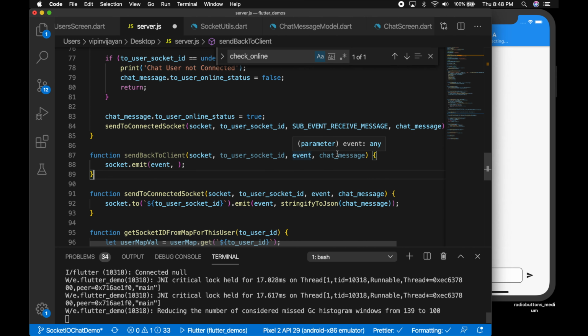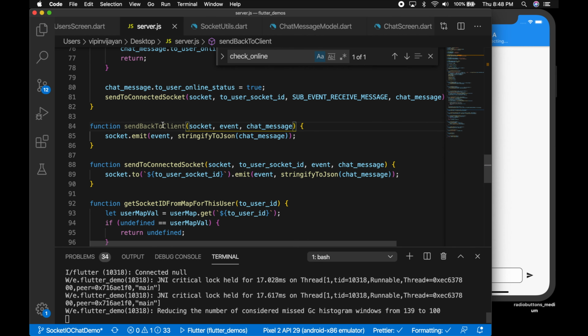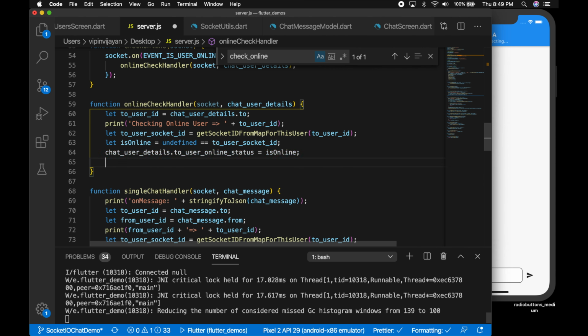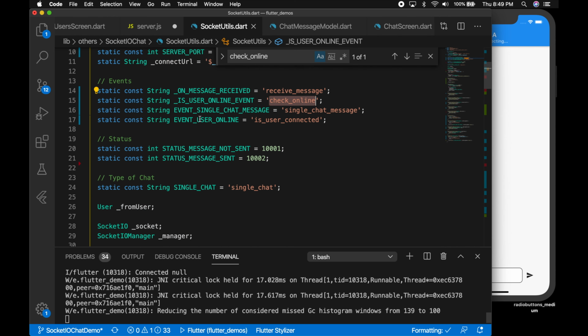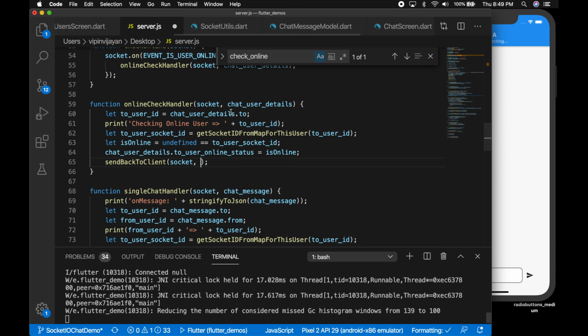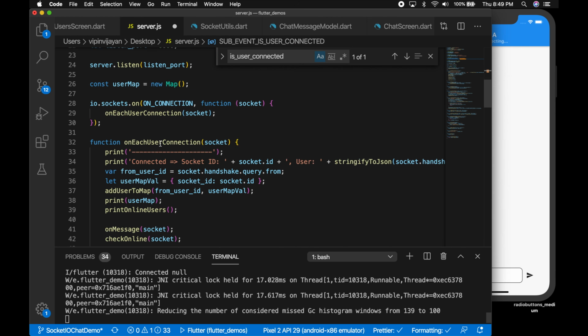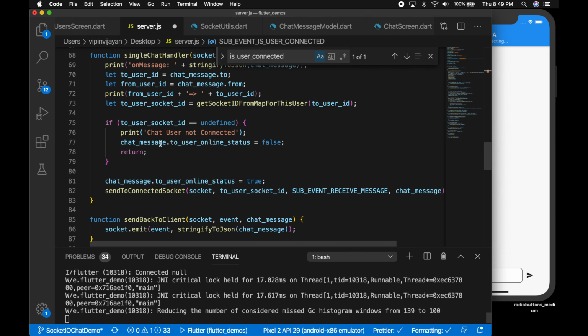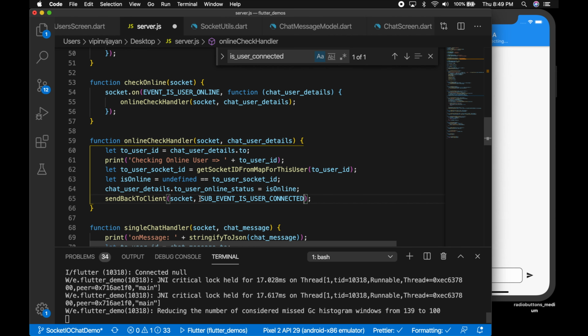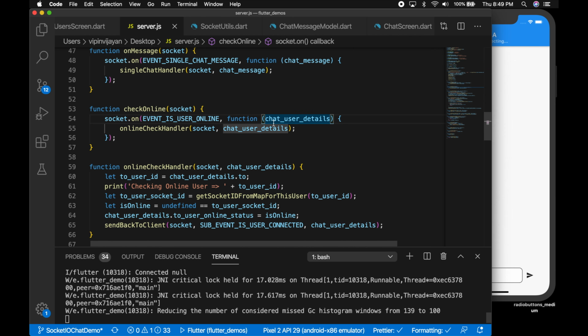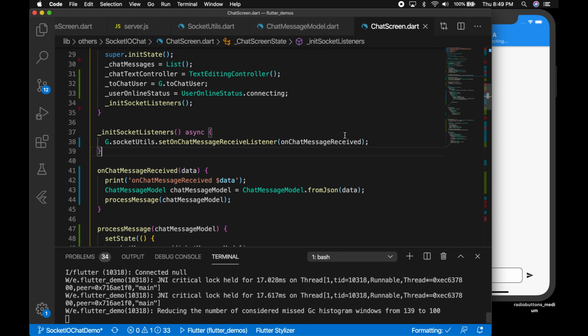So stringify the chat message to JSON, and we don't need the user socket ID here. Okay, now let's call that function and pass the event and the socket. The event should be is user connected, so that's what Flutter is listening to, right? Okay, let's paste that and pass in the chat user details.